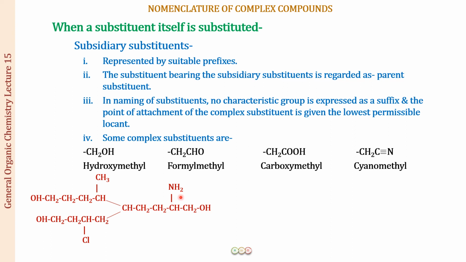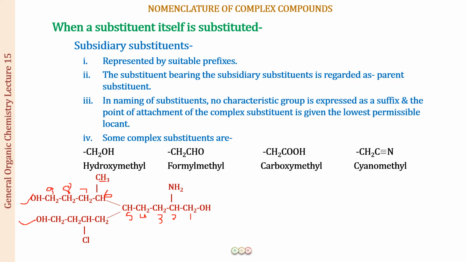Alright. So when you start from this position number 2, I started from this. So let us do something. This is 1, this is 2, this is 3, this is 4, this is 5. Till here it is going to be the same path. Now I have two options to move. One is this side if I move, and the other is this side if I move. When I move this way, I will find the methyl group coming over here, and when I move this way, the Cl is coming at position number 2. So this means that my lower number is going to be this way. So I am going to go this way so that my substituents get a lower number. Right? Now this is done.